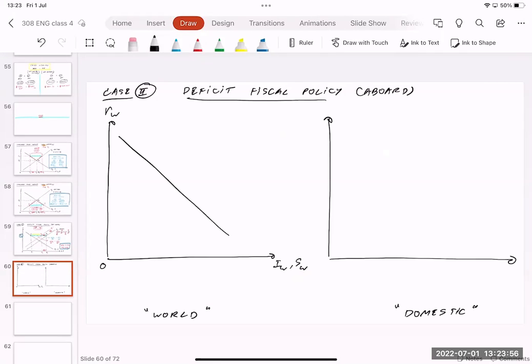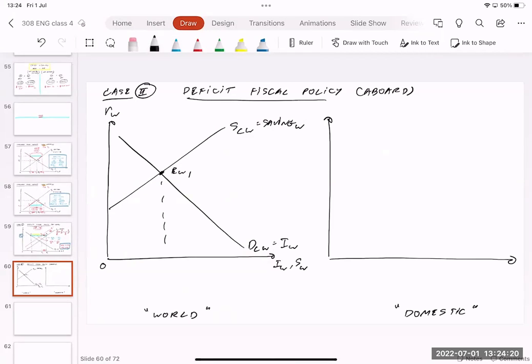You're going to have demand for loanable funds for the whole world, which is equal to investment for the whole world. You're going to have supply of loanable funds for the whole world, which comes from saving from the whole world. And you have the equilibrium point for the whole world. Let me write it down as EW1.